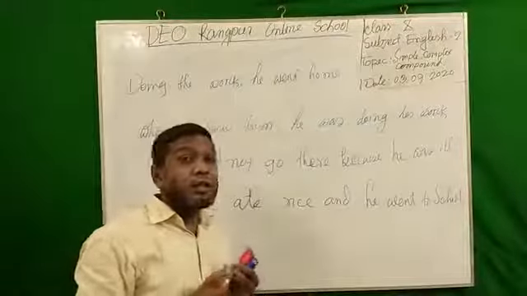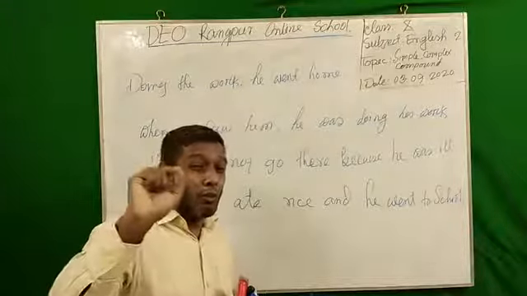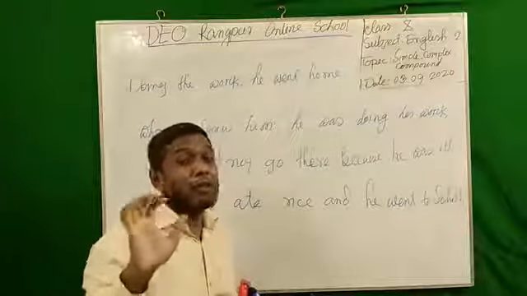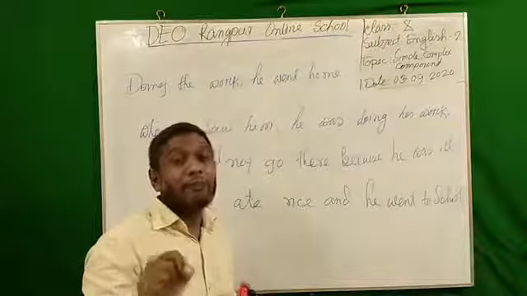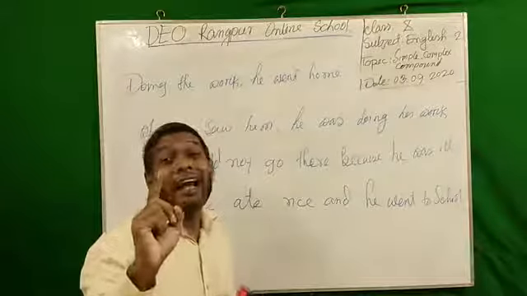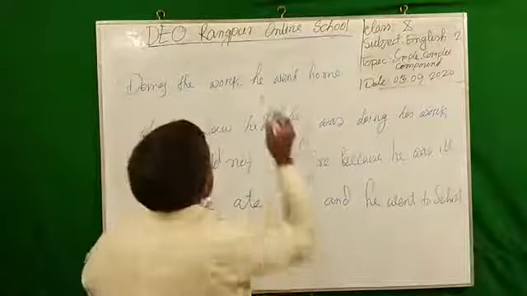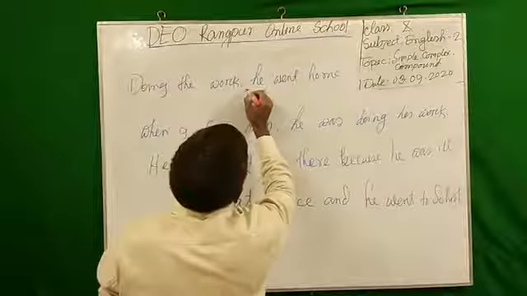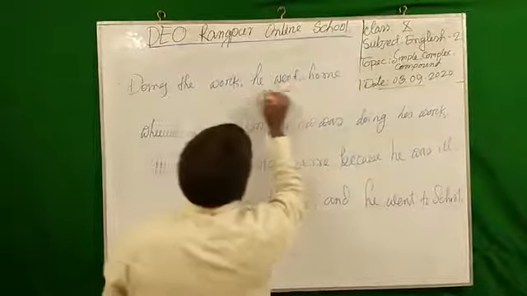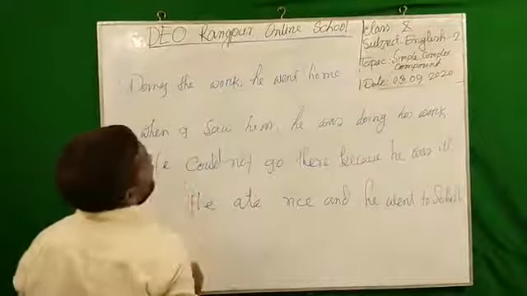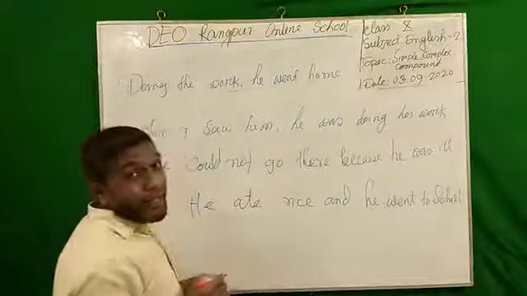Please don't forget the definition of a clause, because I told you a clause is a group of related words having at least a subject and a predicate. This is the condition of a clause. So here we have only one subject and one predicate. So in this sentence we have only one clause, and the clause is